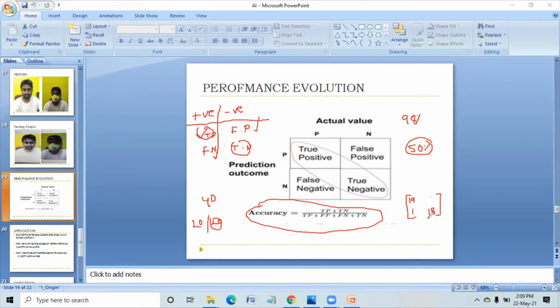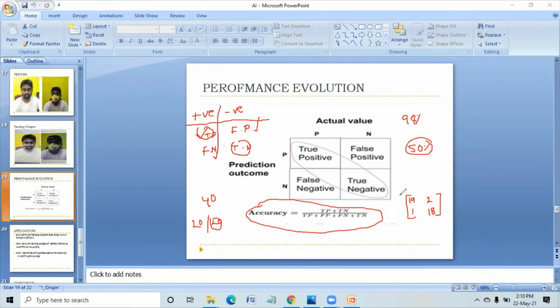Suppose two persons are not wearing a mask, and it is saying these two persons are wearing a mask. So this is a false positive. These guys are not having a mask, but the system is saying they are wearing the mask. So this is a false positive. In most cases, 19 are correct, 18 are correct. What are the errors? In these two cases it is an error.